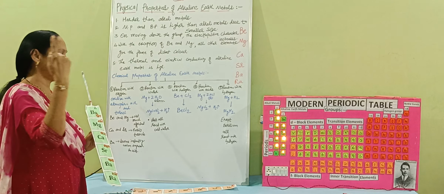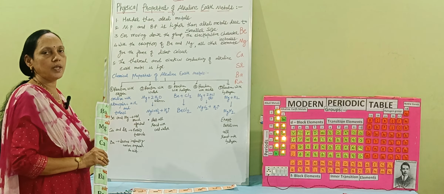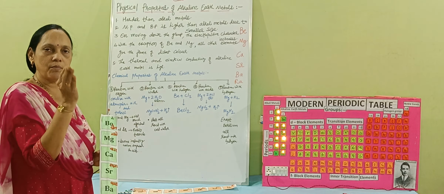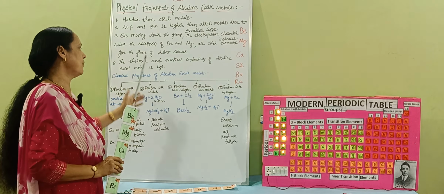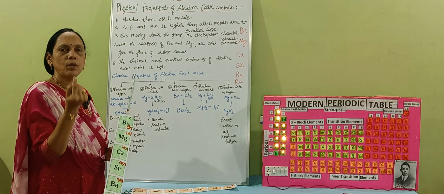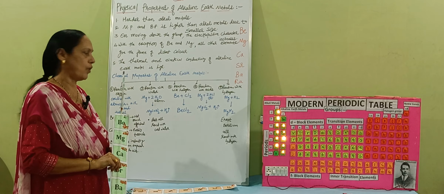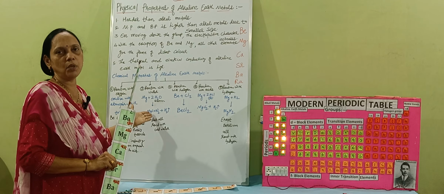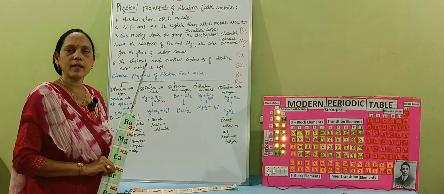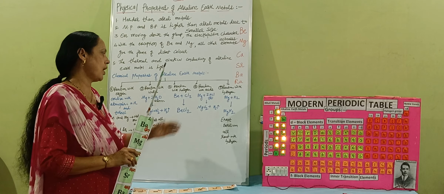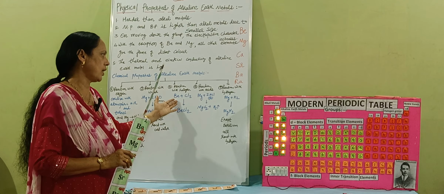First one, reaction with oxygen. When it reacts with oxygen, it becomes oxidized and that particular element will tarnish. Second one, reaction with water. Whenever magnesium reacts with water, it forms milk of magnesia, that is magnesium hydroxide, and hydrogen gas is liberated. Then when it reacts with a halogen, it forms the halide. Halide means the salt we will get after the halogen.